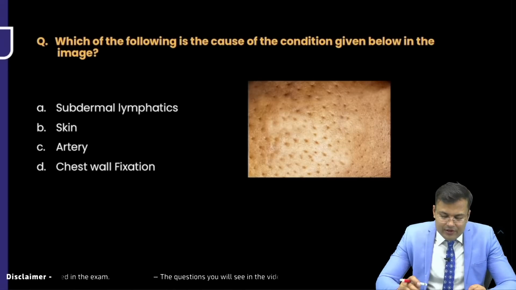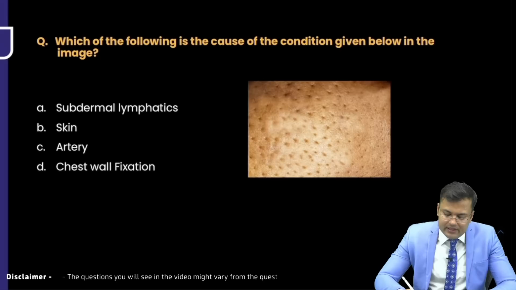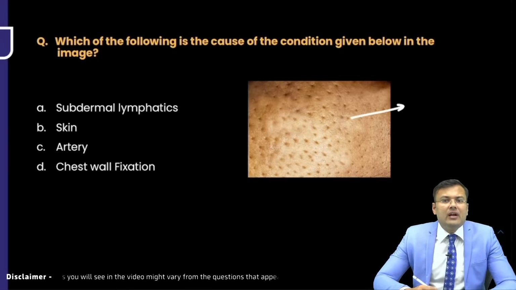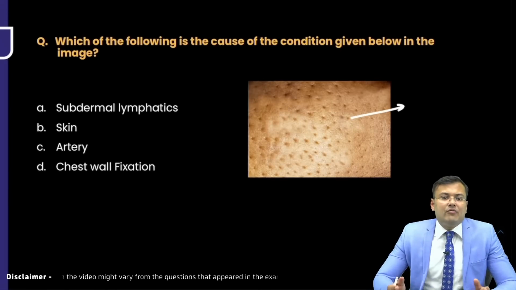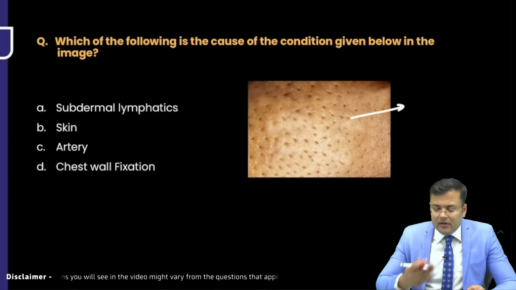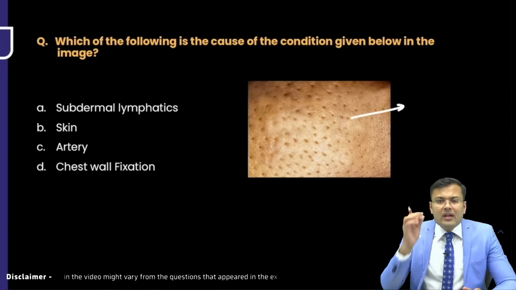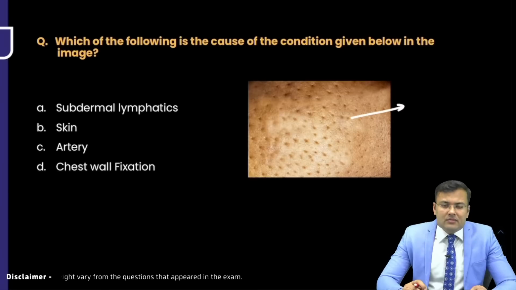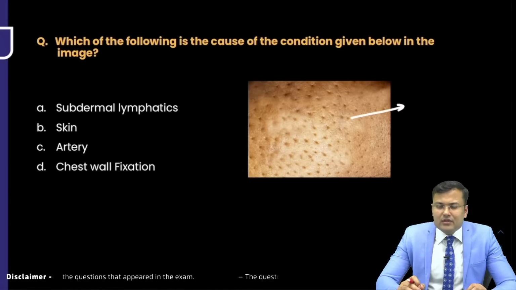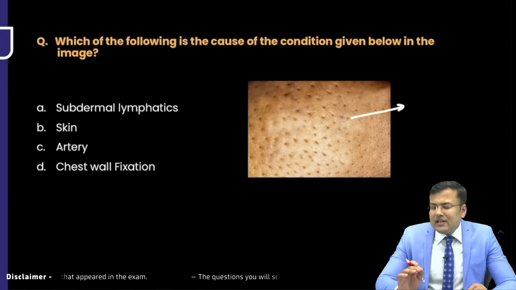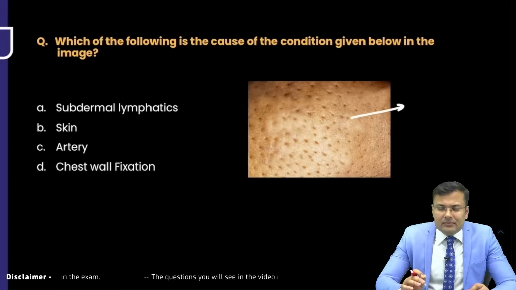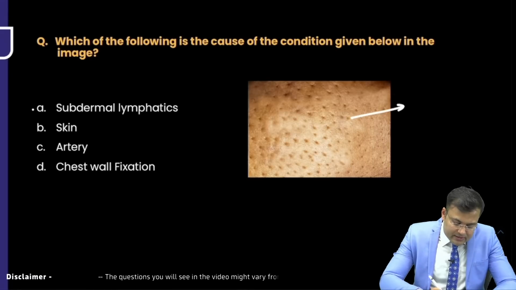Same question. Which of the following is the cause of the condition given below in the image? You can see this is peau d'orange, and it is because of involvement of subdermal lymphatics. The tumor cells obstruct the subdermal lymphatics. So what is the correct answer here?